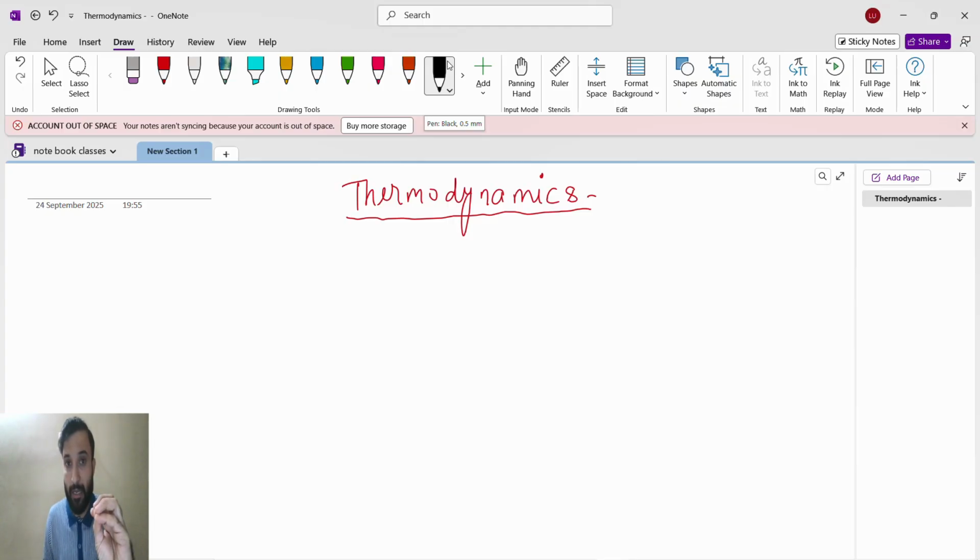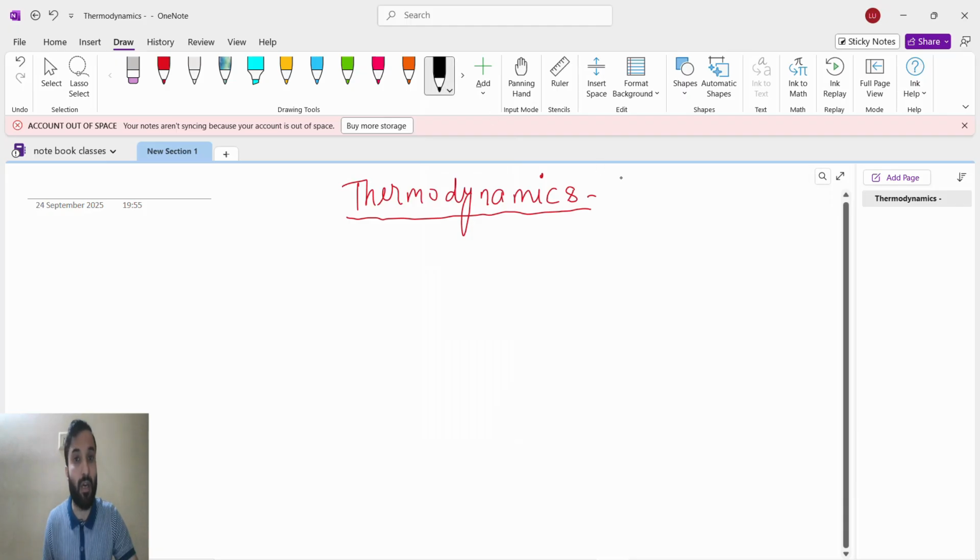Very easy. Thermodynamics and thermochemistry will be in one chapter, that is high weightage. Then equilibrium, chemical equilibrium, then ionic equilibrium, also weightage. And then organic chemistry, 4 or 5 topics with weightage. So these are very important chapters. So let's start. The first thing we'll see is thermodynamics.